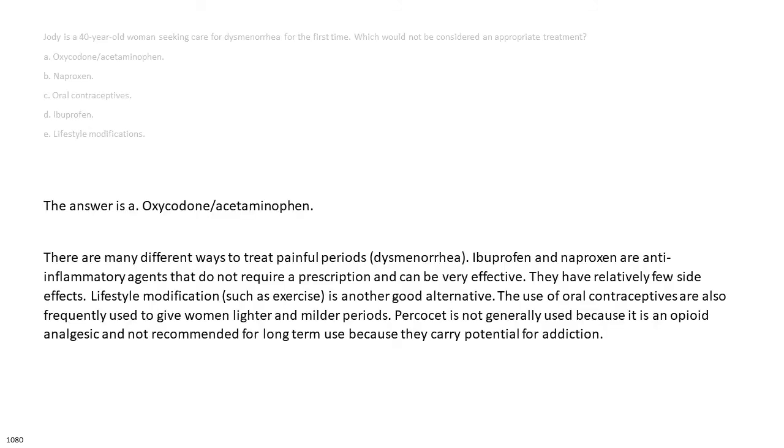The answer is A. Oxycodone, acetaminophen. There are many different ways to treat painful periods, dysmenorrhea. Ibuprofen and naproxen are anti-inflammatory agents that do not require a prescription and can be very effective. They have relatively few side effects. Lifestyle modification, such as exercise, is another good alternative. Oral contraceptives are also frequently used to give women lighter and milder periods. Percocet is not generally used because it is an opioid analgesic and not recommended for long-term use because they carry potential for addiction.